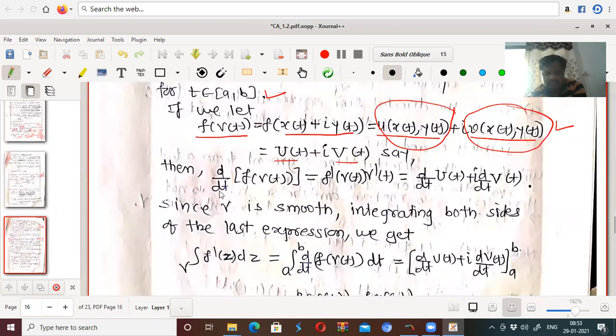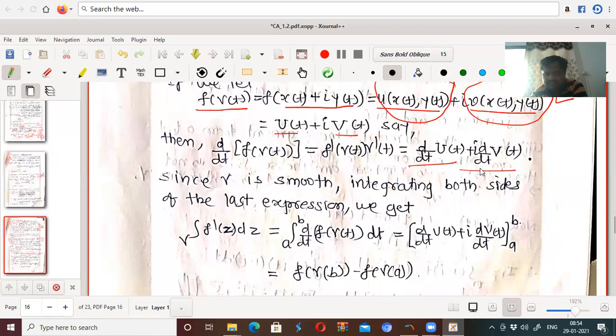Then the derivative of f of gamma t is equal to f dash of gamma t into gamma dash t, which is equal to d by dt of u of t plus i into v of t. That is d by dt of u of t plus i into d by dt of v of t. So the first one is same as this one, and this one is same as this one. Since gamma is smooth, integrating both sides of the last expression we get